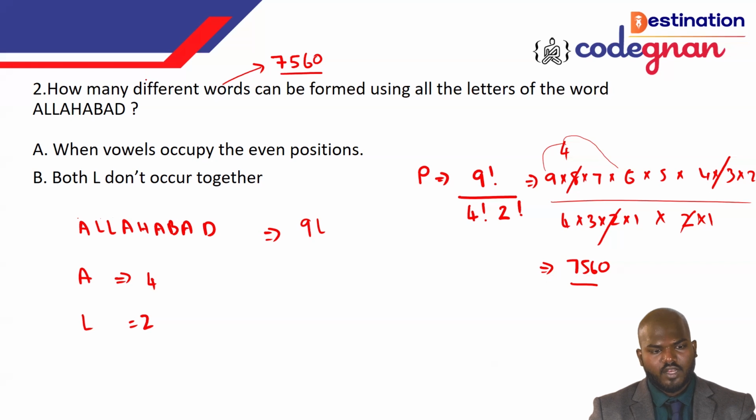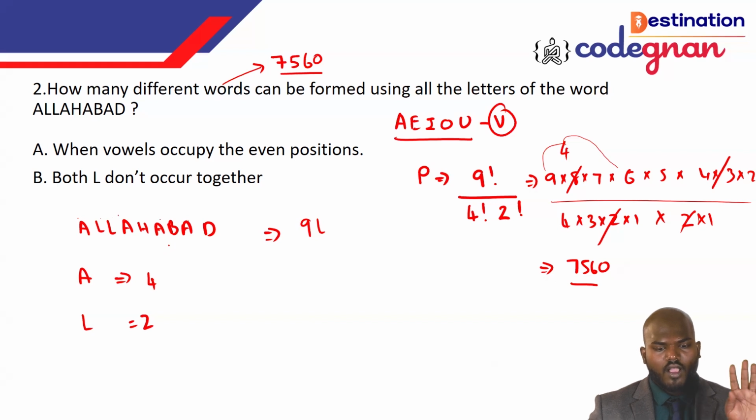Okay, you see this one, guys. Let me check how many vowels there are. The vowels we can call A, E, I, O, U. This is what we call vowels in the English alphabet. Going to this one, how many letters do we have? 1, 2, 3, 4. 4 vowel letters are there. Now the even places they are occupying here: this is 1, this is 2, 3, 4, and 5, 6, and 7, 8. Okay, 2, 4, 6, 8 are the places they are occupying here.